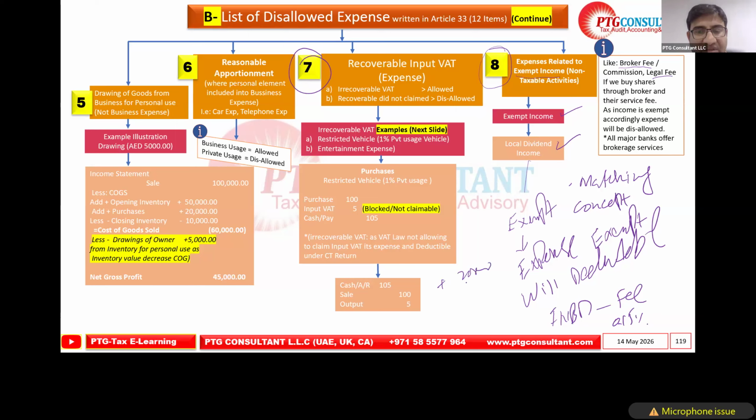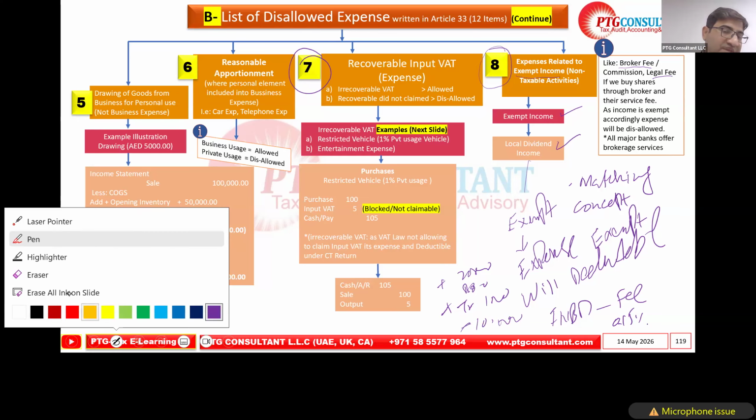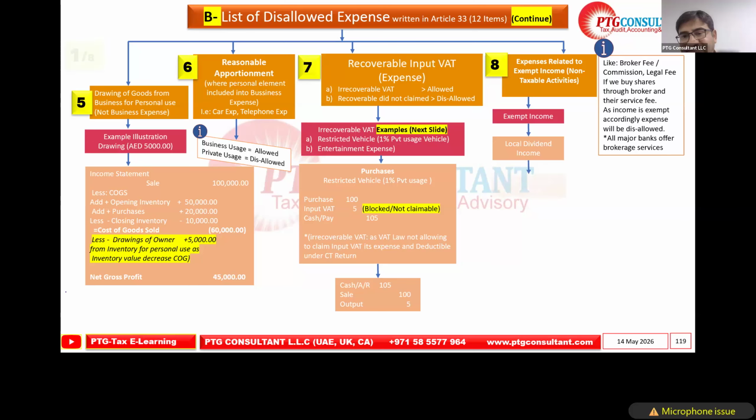Maybe 2,000 for the brokerage fee, maybe a transaction fee, another 1,000. So in accounting, we already minus. Okay, so this we have to add back. Why? Because we are already minusing the income. Let's say we earn 10,000 from the shares, so we are saying we receive the dividend. If we already added it into our accounting profit, we will minus it from there. If we are minusing what is already added, then whatever is already minus, we have to add back. Hope this concept is clear.